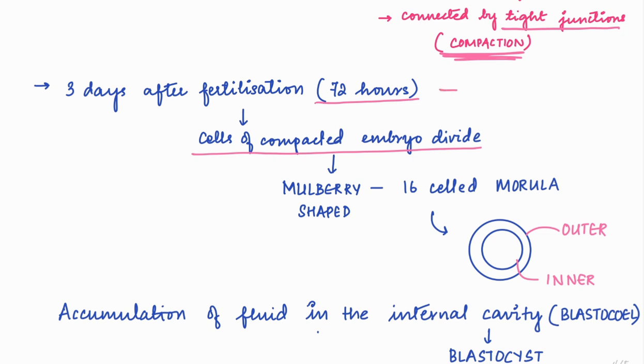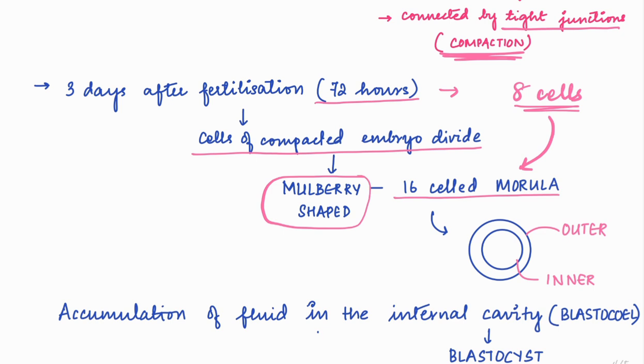So we've come till the 8-cell stage. From the 8-cell stage, it'll divide again and become a 16-cell morula. This is also called a mulberry shaped morula because the cell arrangement looks like a mulberry.